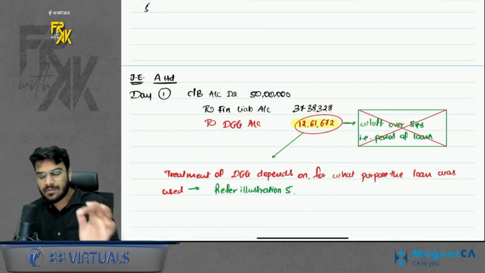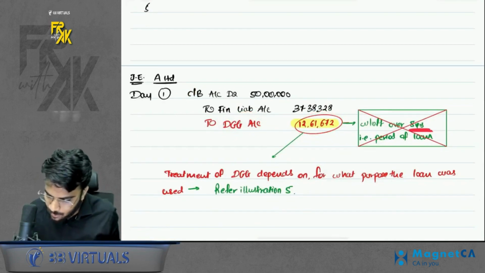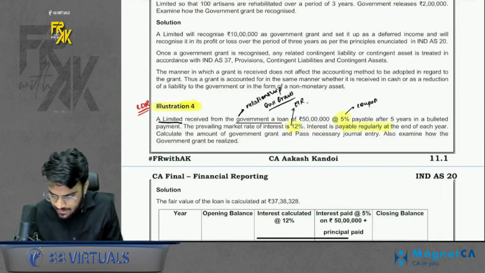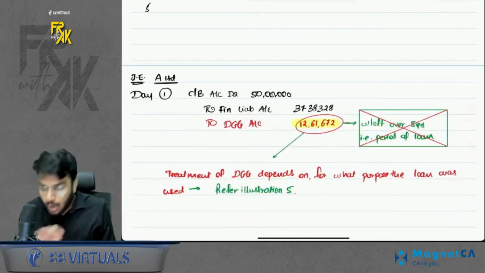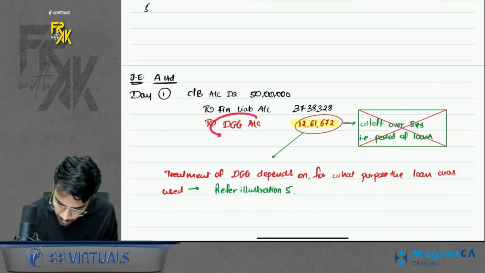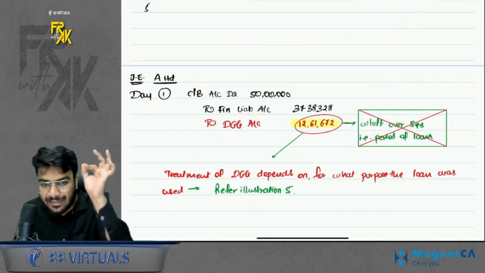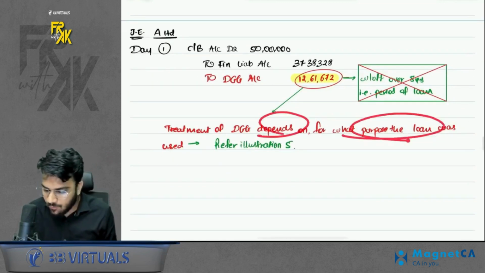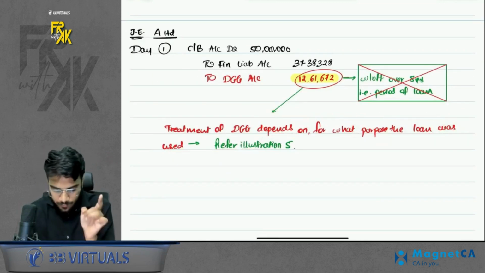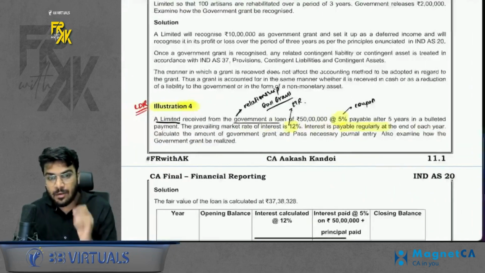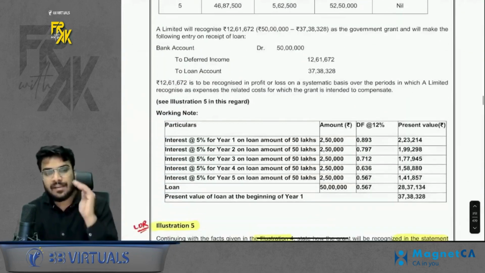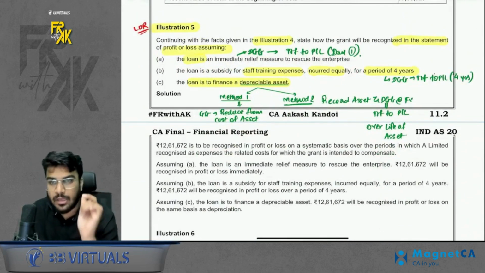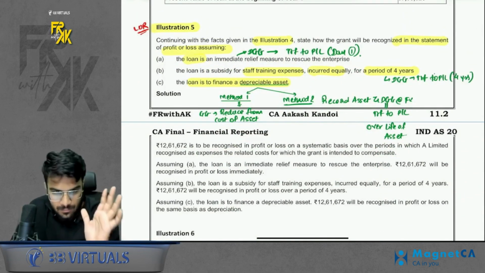The maximum students will make the mistake of saying to transfer it over 5 years, because that is the period of the loan. No, no, no. The treatment of DGG does not depend on the tenure of the loan. The treatment of DGG depends on for what purpose the loan was used. To understand this, we will also refer to illustration number 5. Don't check the tenure of the loan. Check for what purpose the loan funds were used.